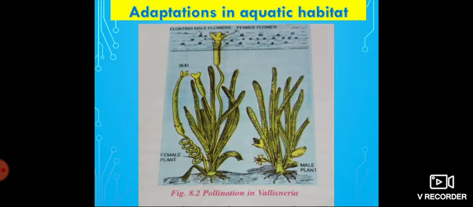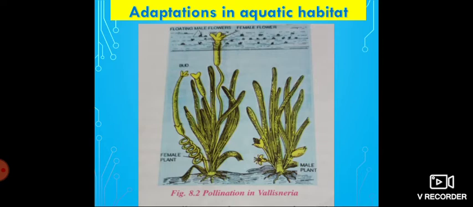Its roots are very small and help in fixing the plant in the soil, its leaves are thin, elongated and ribbon-like, and its stem is long, hollow and light, and grows up to the surface of the water. These are the three features, about root, stem and leaves. Underline and study them.